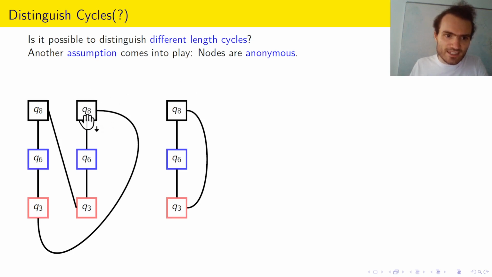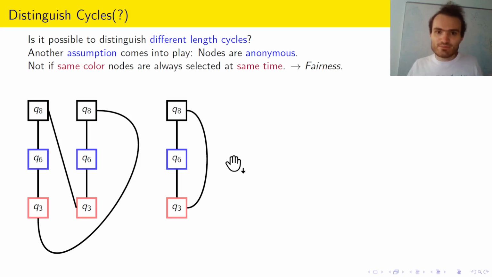Because if this here is an accepting state, then this here is also an accepting state. If this here is a rejecting state, this here is also a rejecting state. So if this graph here is accepted, then this graph is also accepted. In this case, where the scheduler is allowed to decide that all the same color nodes are always selected at the same time.